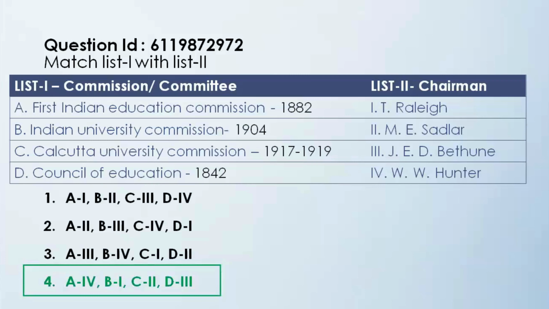First Indian Education Commission in 1882 was by W.W. Hunter. Indian University Commission in 1904 was with T. Raleigh. Calcutta University Commission, that is 1917 to 1919, was M.E. Sadler. Council of Education in 1842.